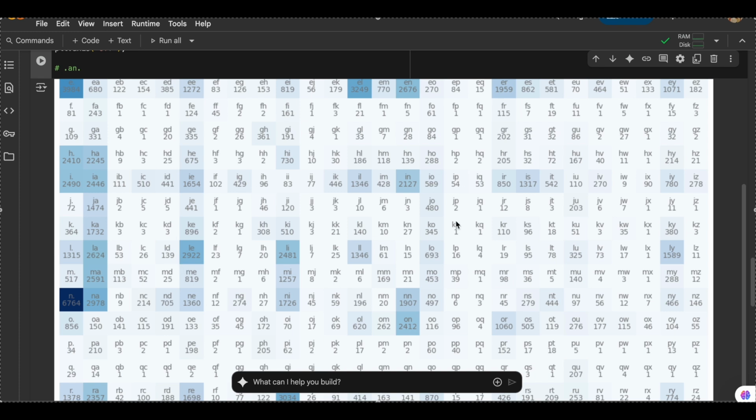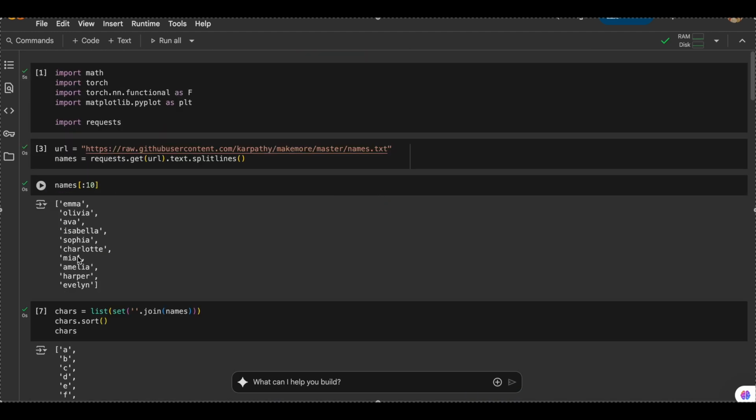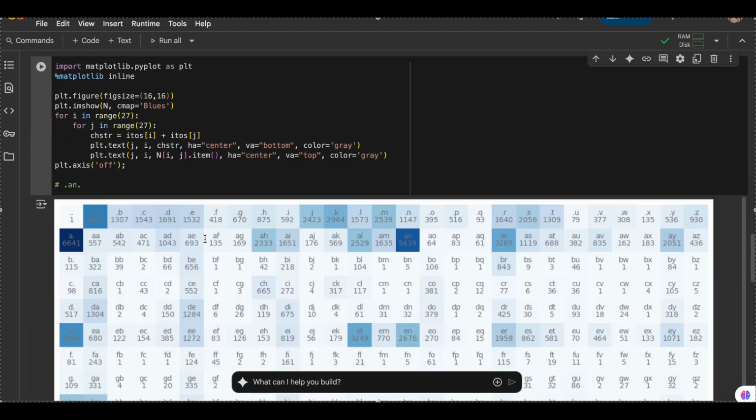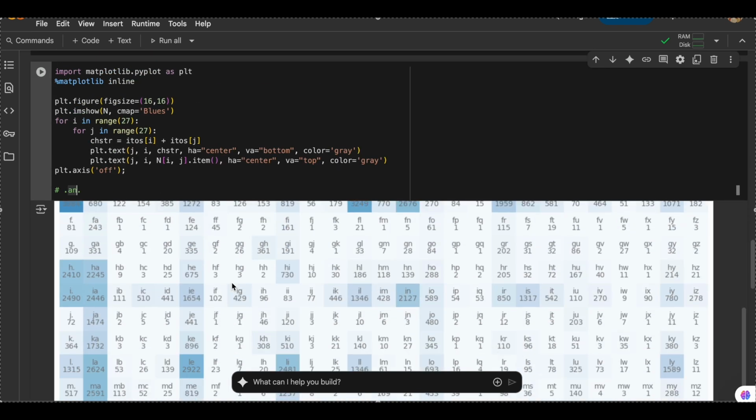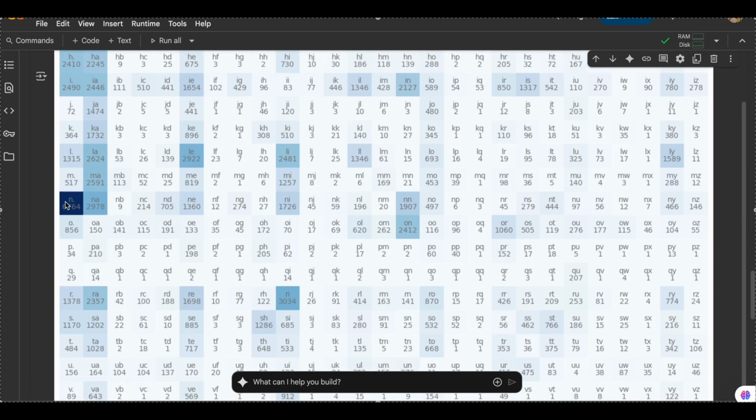Because this map has been created from legal names, from the entire data set. So this does not make sense, and we want a more natural name generator. Let's just again ignore N and go to some other high frequency bigram.